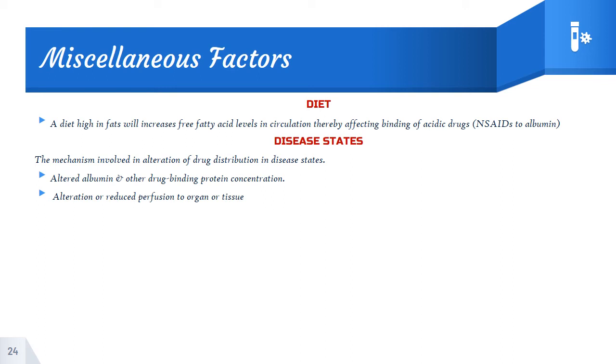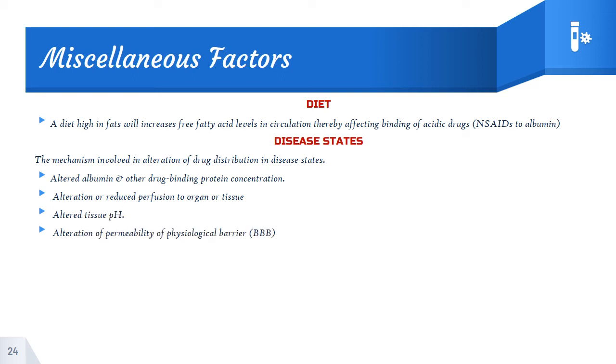Also, altered or reduced perfusion to an organ or tissue due to any condition, either hypotension or low blood transportation to the organ. The drug permeation or perfusion rate will vary from organ to organ, and that will affect the drug distribution. Alteration of pH is interrelated with the pH partition coefficient as well as the pKa. The drug may get converted to acidic or alkaline form, which may affect the drug distribution parameters.